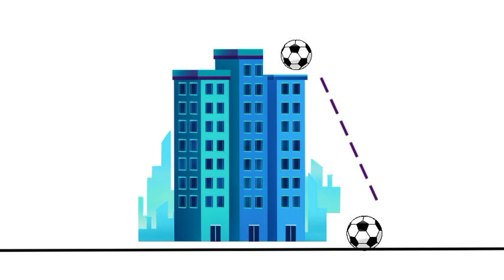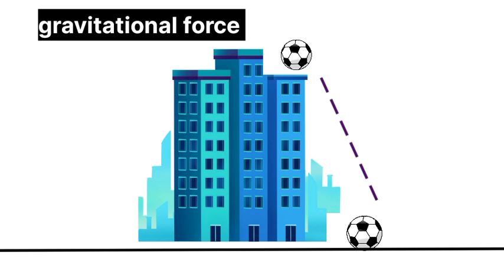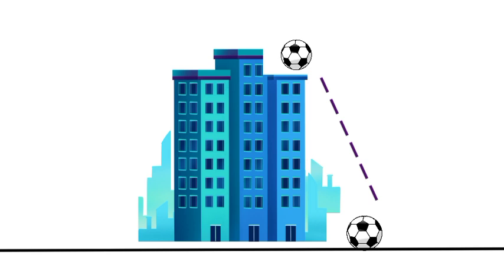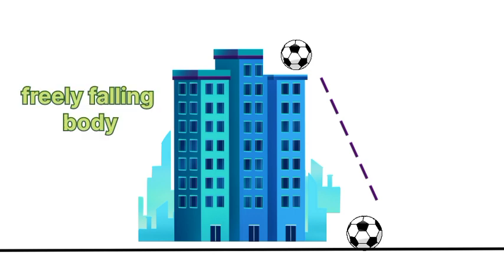When it was falling from a certain height to the ground, when I said there are no other forces acting on it, I mean forces like air resistance and frictional forces are not acting on that object. The only force acting on the object is the gravitational force. Such objects are said to be in free fall. So this ball which is falling towards the earth's surface is what we call a freely falling body.